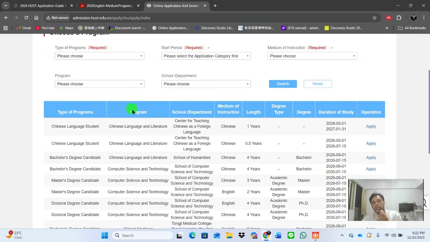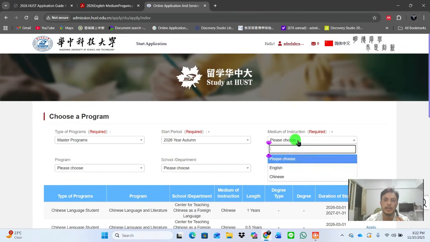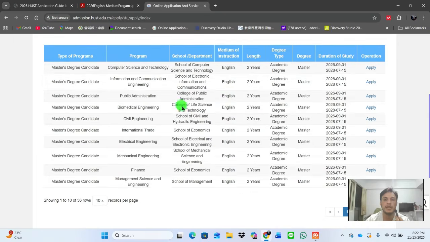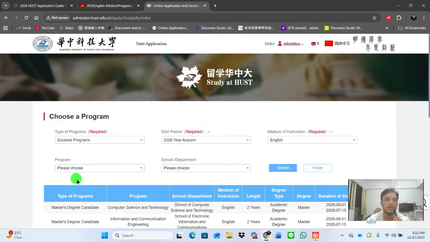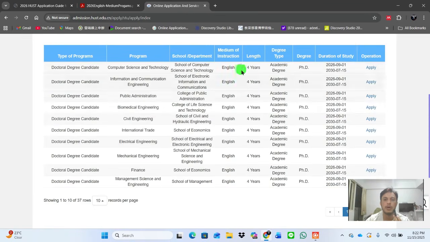So when you log in as a new applicant, they will show you the first page, the first step, choose a program and submit your application, and then they will show you this page. So here you can choose any program. Like I choose master, I choose autumn, I choose English language instruction. So they will give me all English language programs. You can see all are English language programs, almost 36 programs showing in English. Okay, if I choose a doctor program, same as for autumn and English, and click on search, all programs are PhD programs in English, and almost 37 programs are showing.